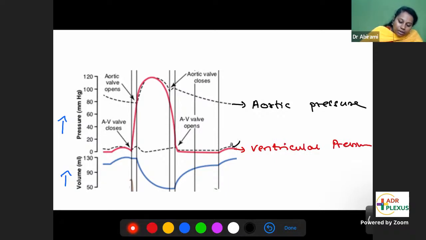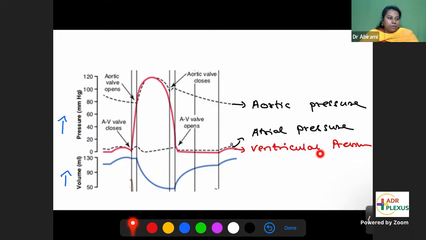The small creeping curve is called the atrial pressure curve. There are 3 pressure curves: aortic pressure curve, ventricular pressure curve, and atrial pressure curve.